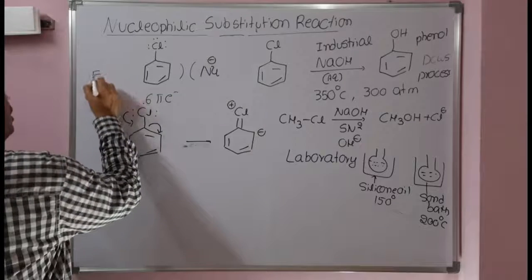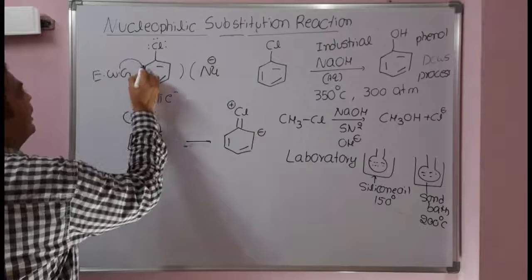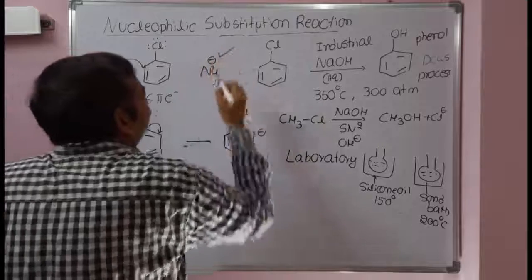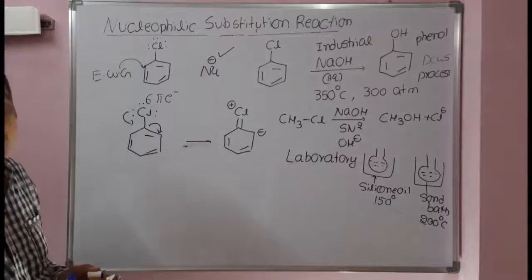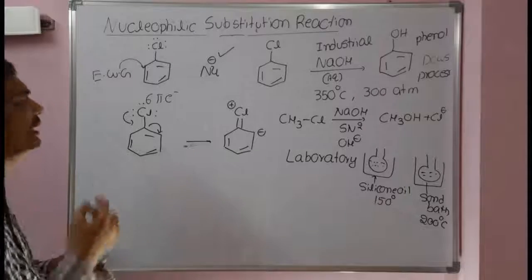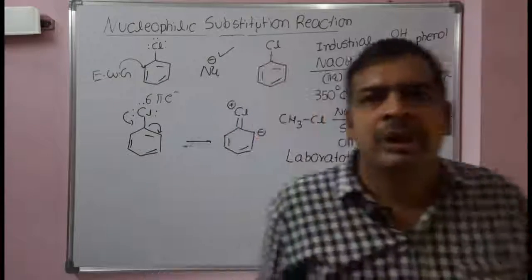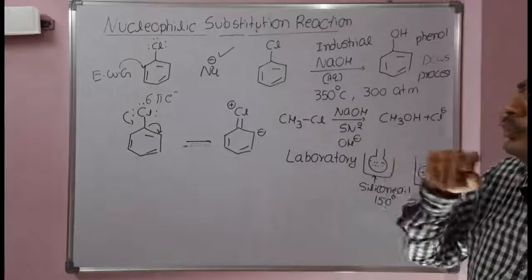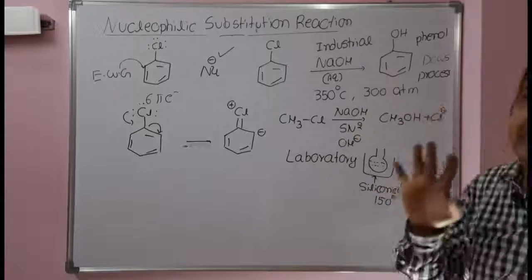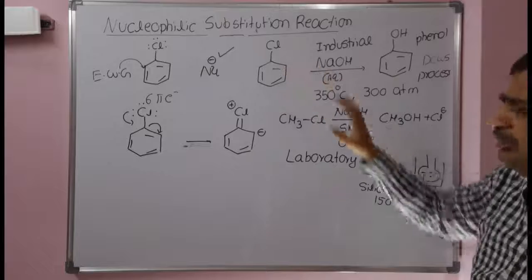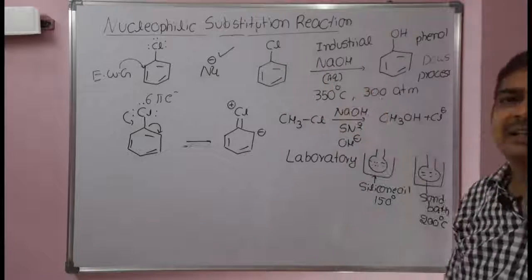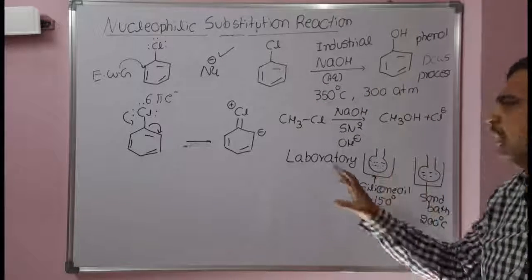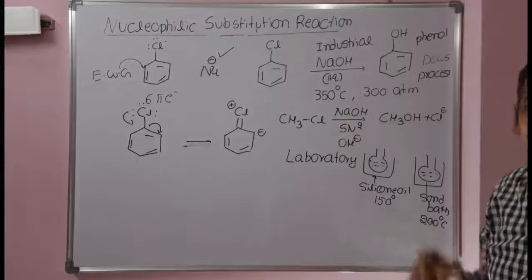What we need to do in the laboratory is this: if an electron withdrawing group is present on chlorobenzene, then nucleophilic substitution reactions will take place. Normally nucleophilic substitution reactions will not take place on aryl halides. Here no electron withdrawing group is there, so drastic conditions like 350 degrees centigrade and 300 atmospheric pressure need to be used. This type of reaction is only feasible in industry; in a normal laboratory it cannot be done.